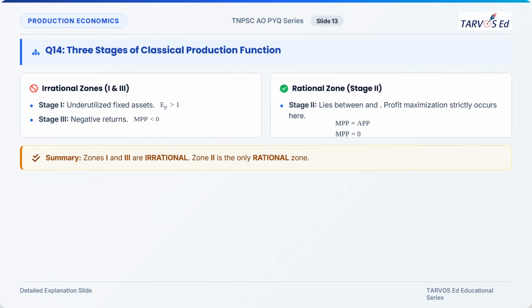Here comes the explanation. Stages 1 and 3 we consider irrational because in stage 1 the elasticity of production is more, which means that we are underutilizing our fixed resources. And in stage 3 we see negative returns because MPP is less than 0 and even total physical product will be declining in this stage. Stage 2 is considered rational because profit maximization occurs in this zone. If the farmer is deciding in this zone, he will be sure about his profit, and it starts where MPP is equal to APP and it ends where MPP is equal to 0 and TPP is maximum.